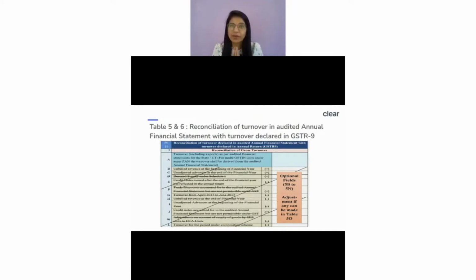But in case I am registered in multiple states, then from my books of account itself, I will derive that this is my total turnover. So ideally, whatever turnover I'm going to show in my 5A, if I sum up for all the GSTINs together, it should always match with my final books of accounts, the final financial statement which I have prepared, because my financial statement was at a PAN level, right? So that is the first part. In 5A, I'm showing my turnover for a particular GSTIN as per my financial statement. So I got that figure. I'm going to show it over here.